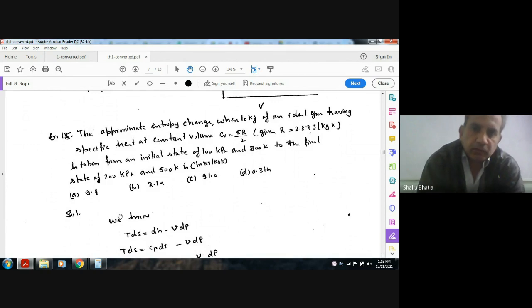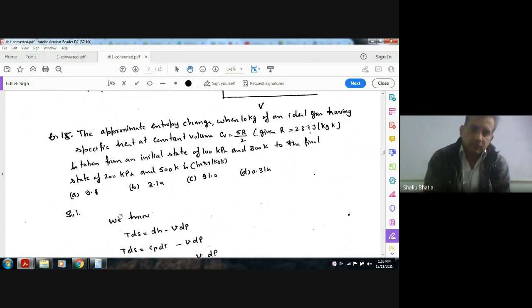the approximate entropy change when 10 kilograms of an ideal gas having specific heat at constant volume Cv equal to 5R by 2, given R is equal to 287 joule per kilogram per Kelvin, is taken from an initial state of 100 kPa and 300 Kelvin to a final state of 200 kPa and 500 Kelvin, is in kilojoule per kilogram per Kelvin. Option A 9.1, B 3.14, C 91, D 0.314.